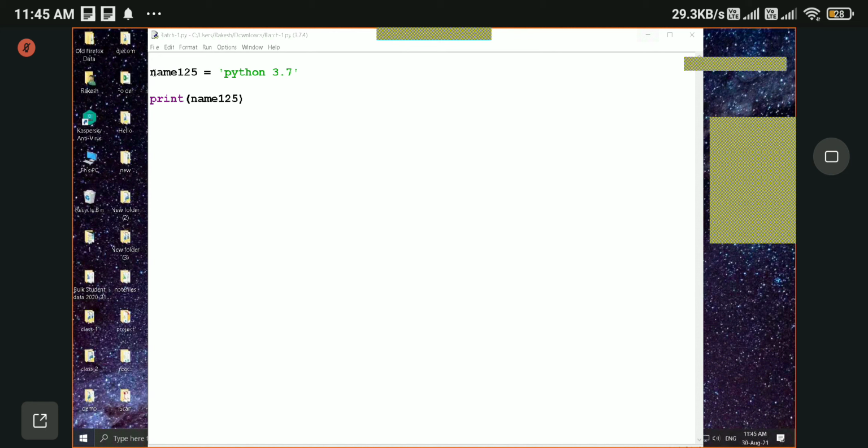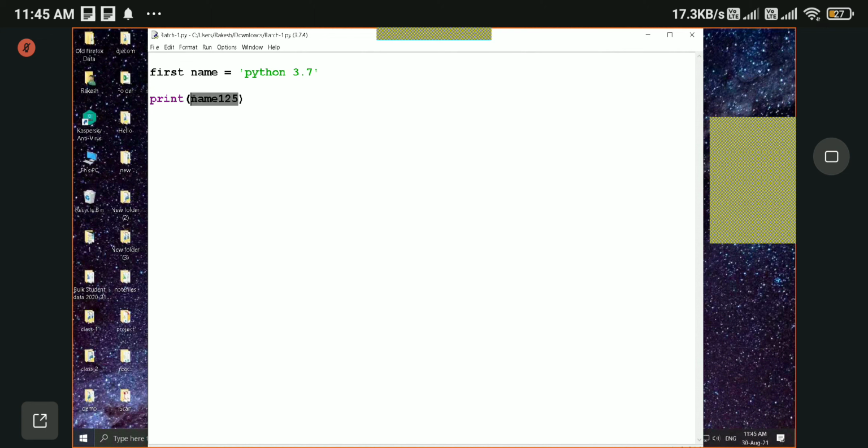So first, it should not start with numbers, it should always start with an alphabet. After that you can use numbers. In case you have more than one word in a variable name, you can use an underscore but not hyphens or spaces. Let's say you want to define first name, you can't use spaces here. If you use a space then it will throw an error.